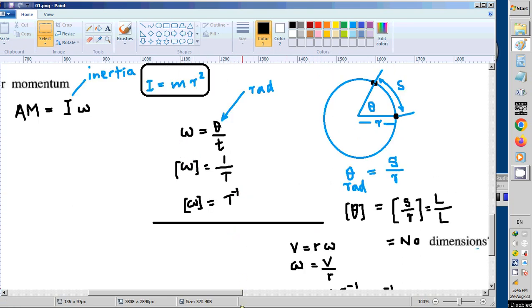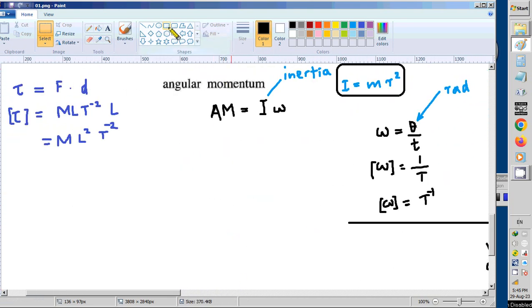So now let us come to find out the dimensions of inertia. I have already written this formula, I equals m r squared. So directly, without talking about inertia, because it is a deep topic, first of all I will write m r squared times omega.